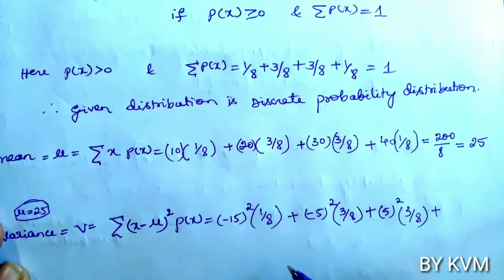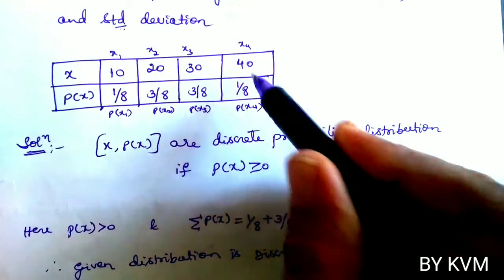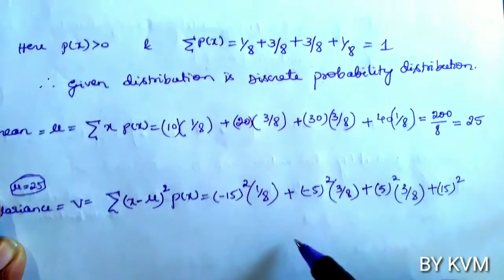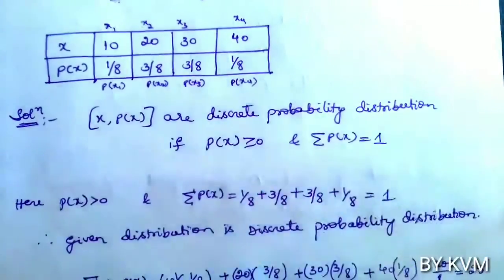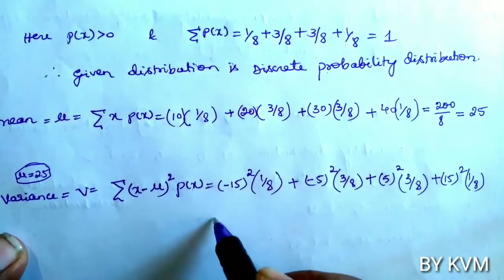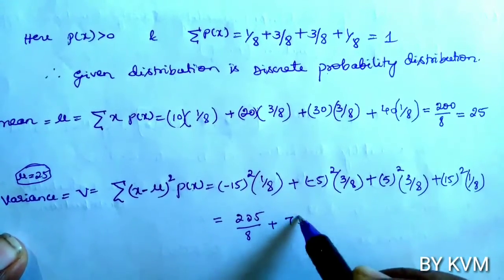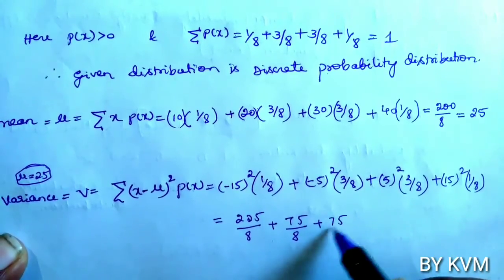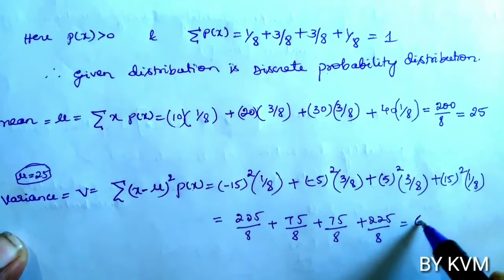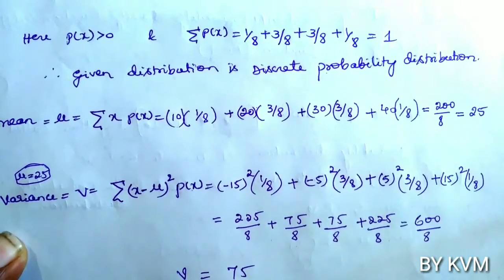Plus x minus mu. So x is 40. 40 minus 25 is plus 15. So 15 whole square into p of x. What is p of x? 1 by 8. So this is equal to 225 by 8 plus 75 by 8 plus 75 by 8 plus 225 by 8. So this is equal to 600 by 8. So the variance V is 75.